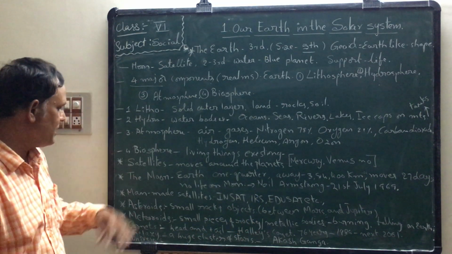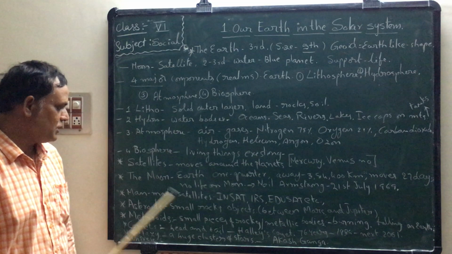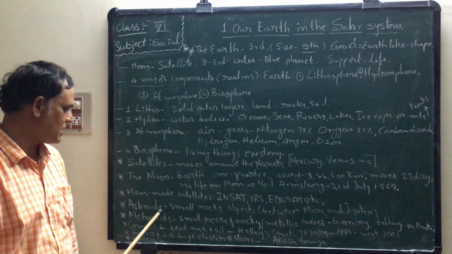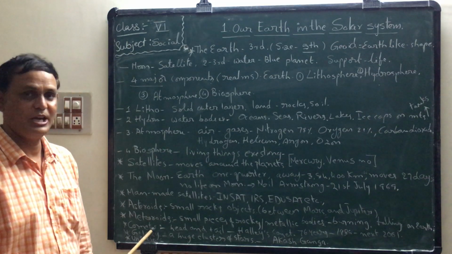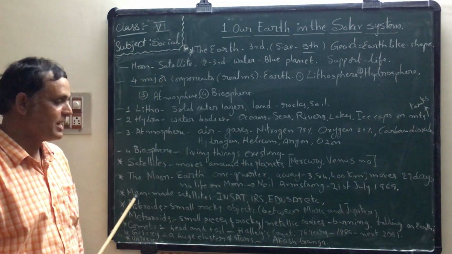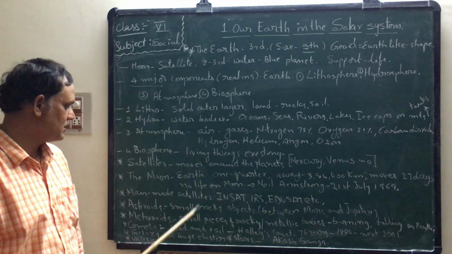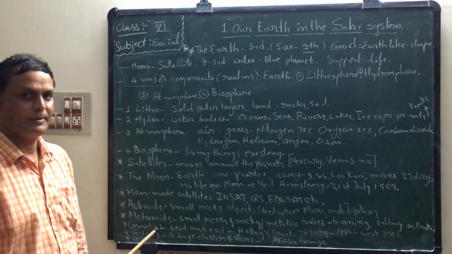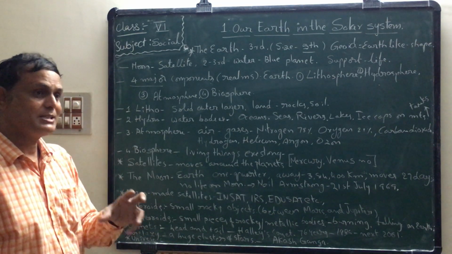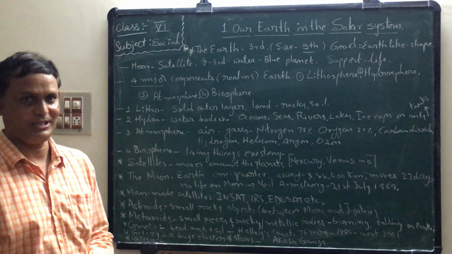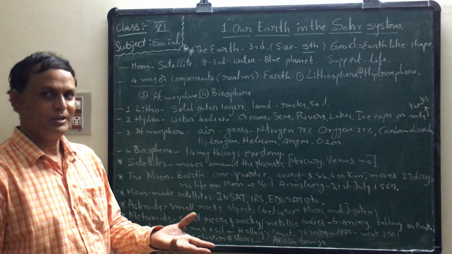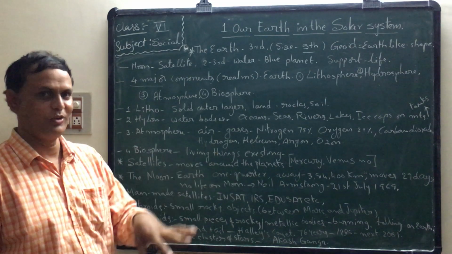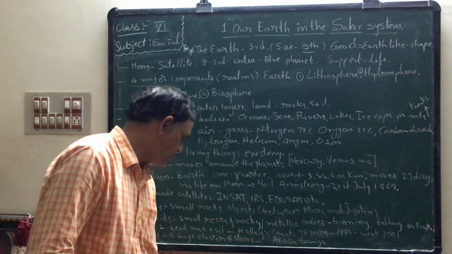Now remaining in the solar system, asteroids are there, meteoroids are there, comets are there. The solar system is in a galaxy. Many galaxies are there. Where? In the universe. So now let me show you.